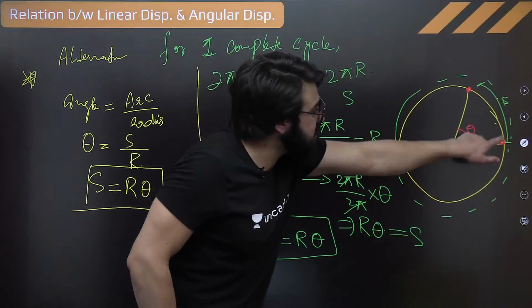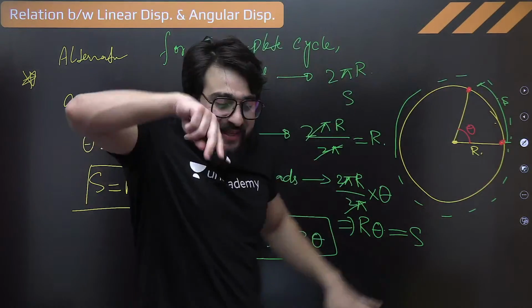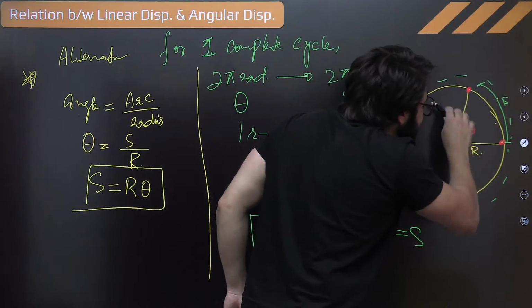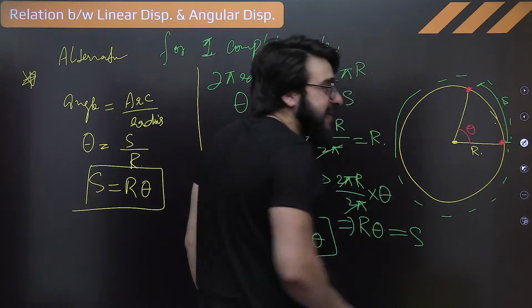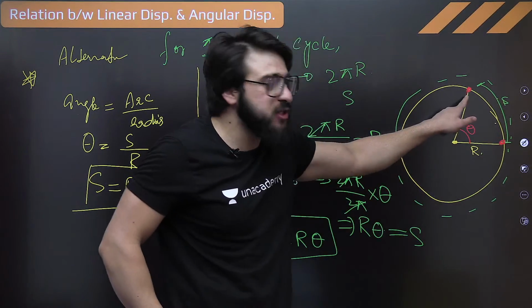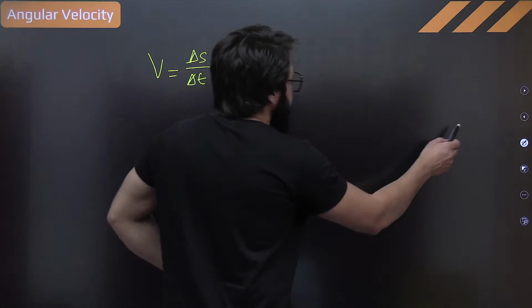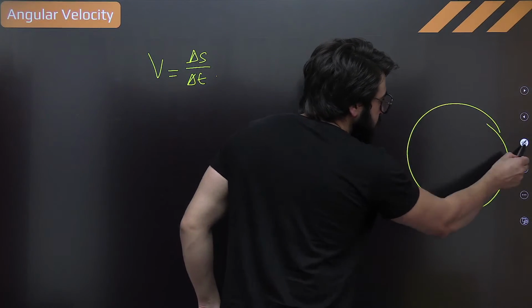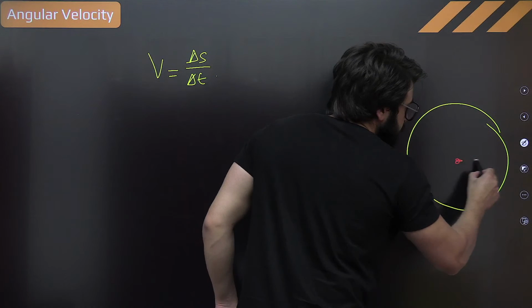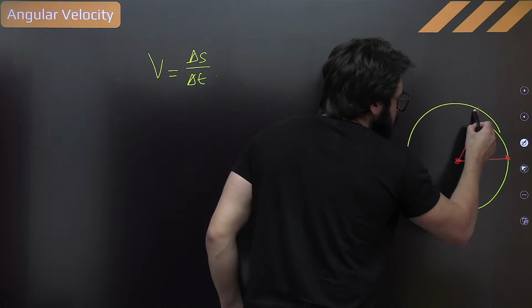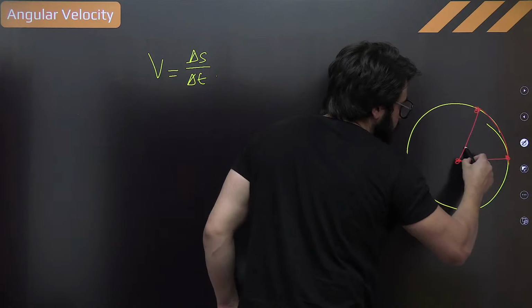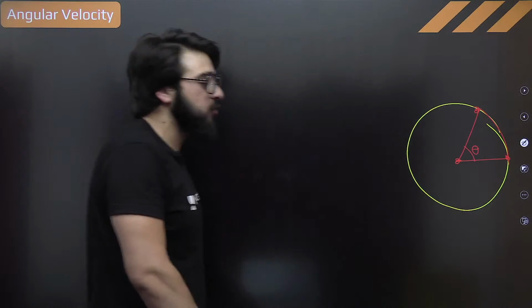If the particle is moving in a circle, it is cutting some angle, so I say theta. If the particle moved from this point to this point, it has moved through an angle of theta.